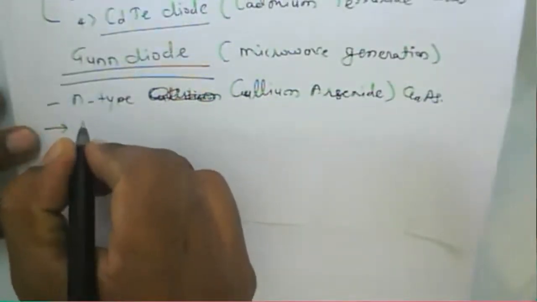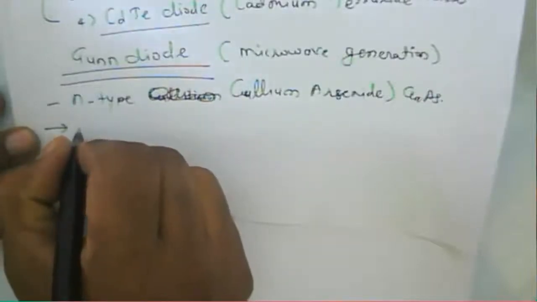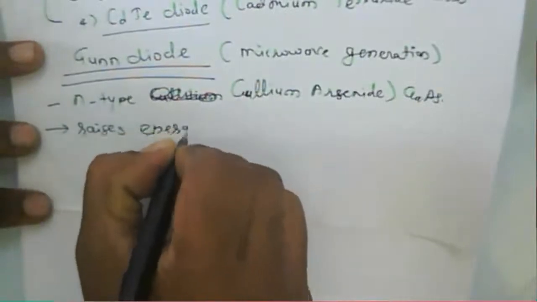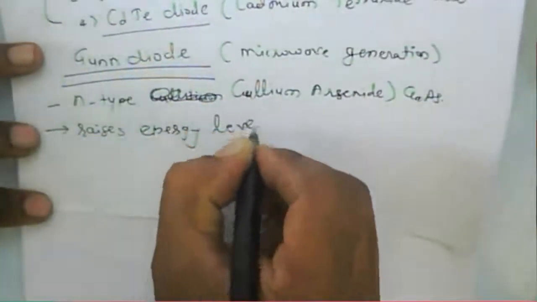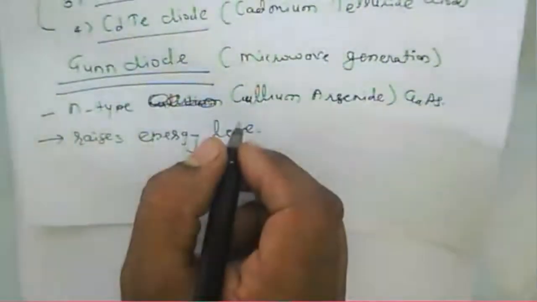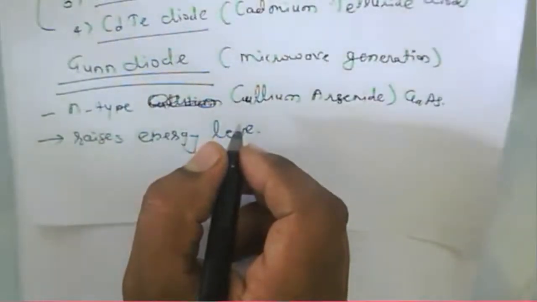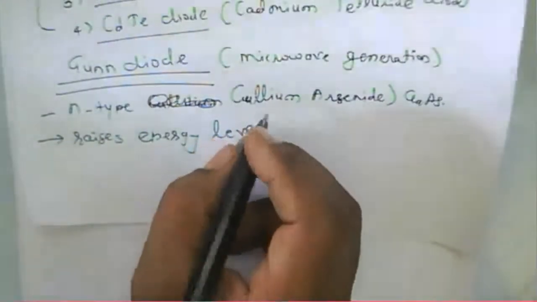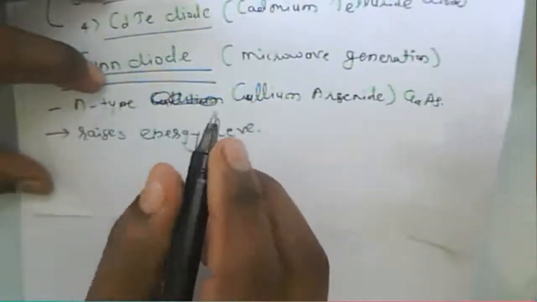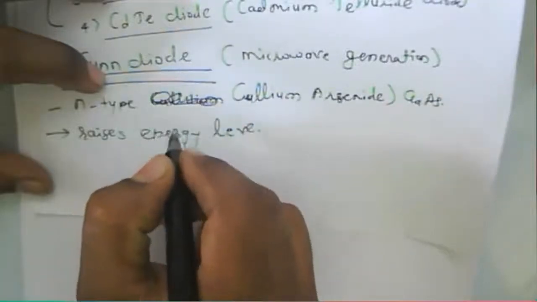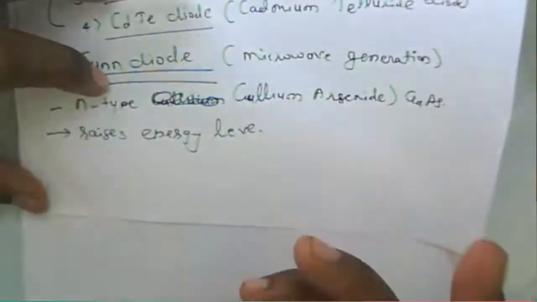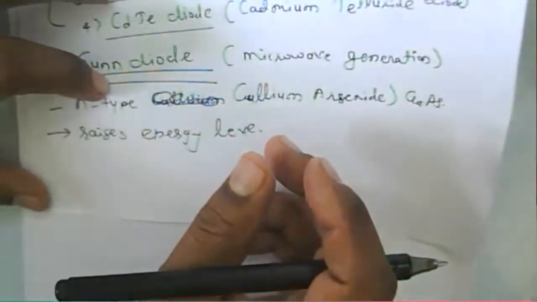The Gunn diode is made up of gallium arsenide, and this device operates when we apply the bias: the electron raises its energy level from whatever energy level is present for those electrons to a higher energy level.